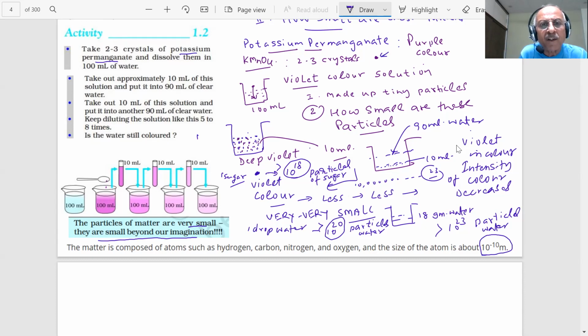You have 1 meter, which you have seen. If I divide it by 10 power 10, students, how small will it be? Will it be visible to you? Can you see it? The answer is no. So students, if we can't see certain things, that doesn't mean they don't exist. They are there. And from experiments and activities, we will be able to observe them.